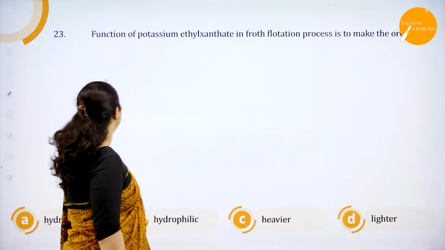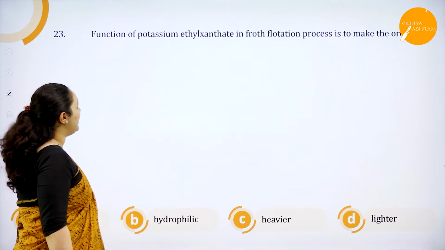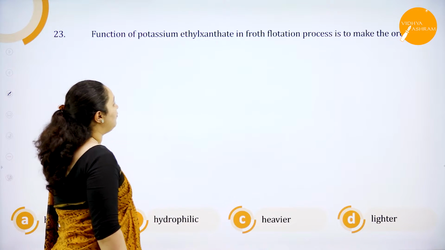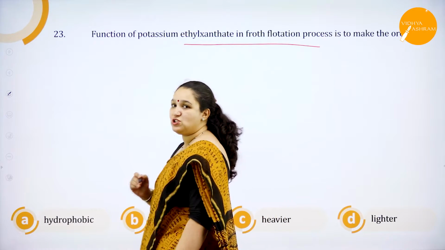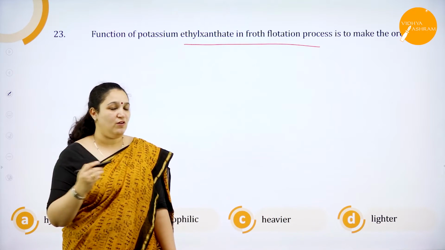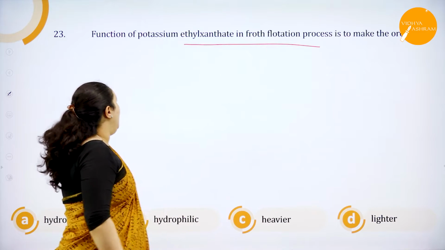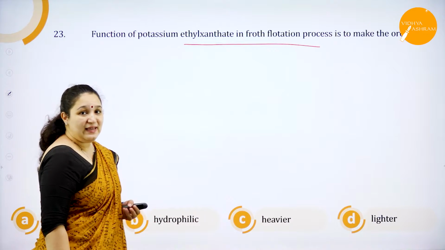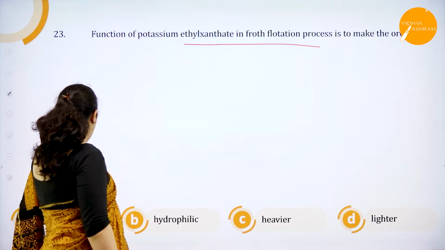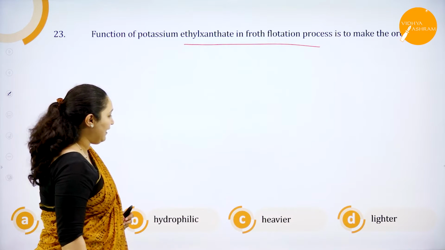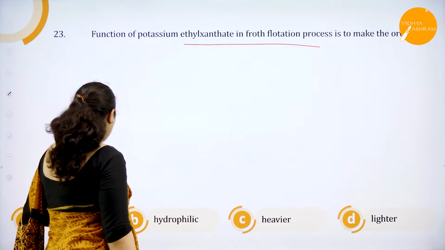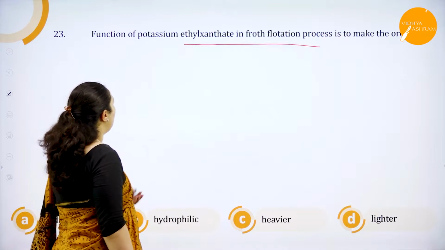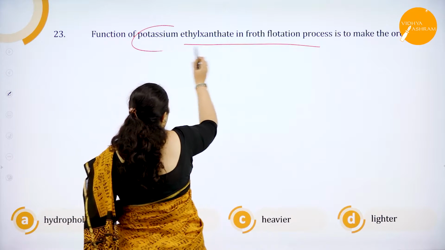Okay, next question, 23rd, function of potassium ethyl xanthate in froth flotation process. In froth flotation process, what is the function of potassium ethyl xanthate is the question. It's hydrophobic, hydrophilic, heavier and lighter. Of course, it's not heavier and lighter, so it should be hydrophobic or hydrophilic. First of all, what is the function of potassium ethyl xanthate?